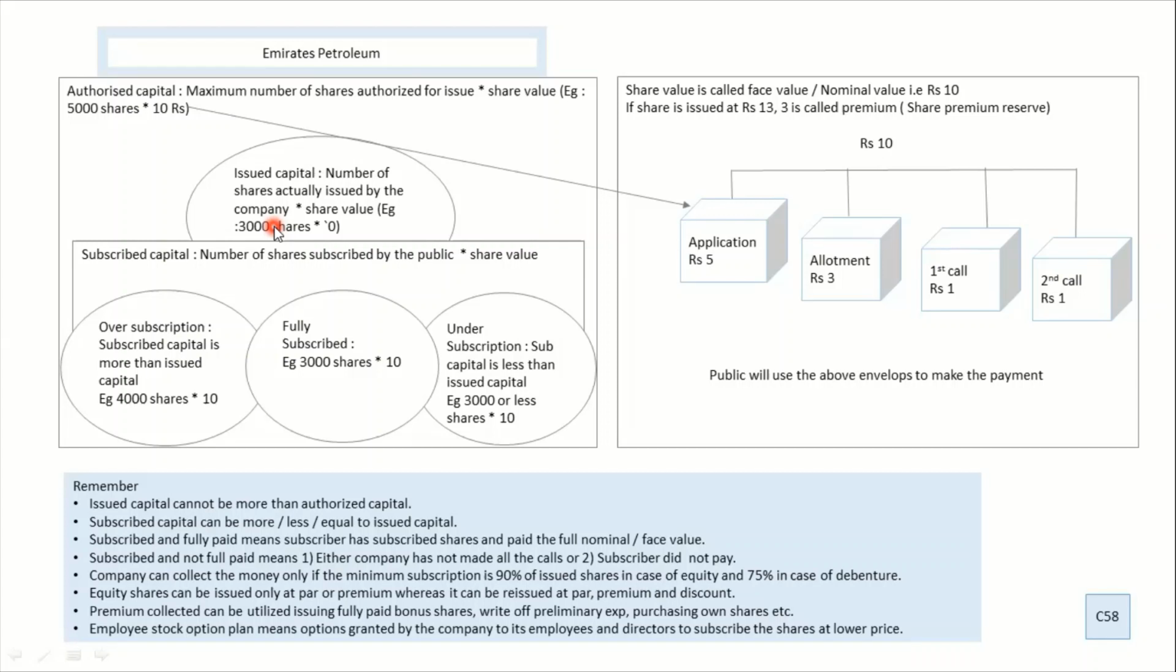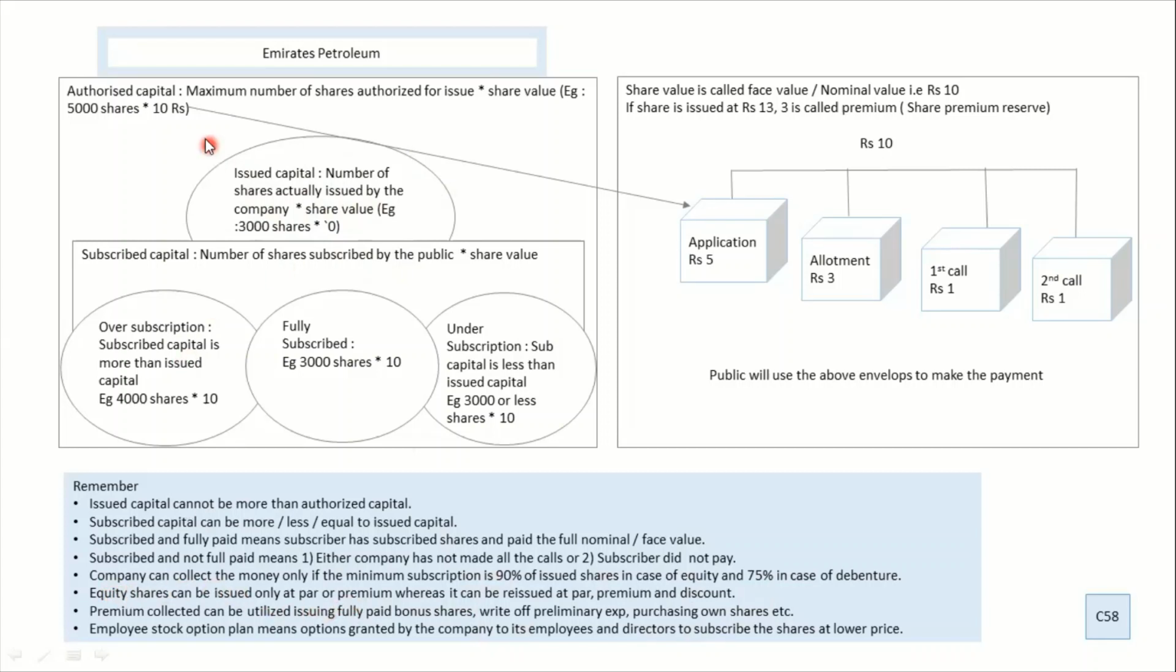If it is less than 90 percentage, that means the public does not have confidence in this company, and the government will not allow them to collect the money. They have to refund the money. That's what it means. For debentures, it is 75 percentage.